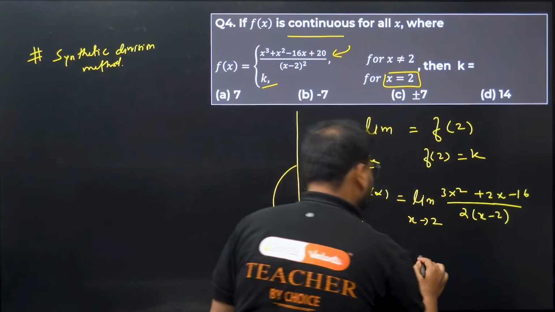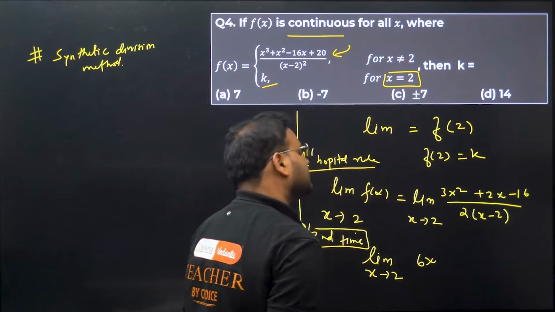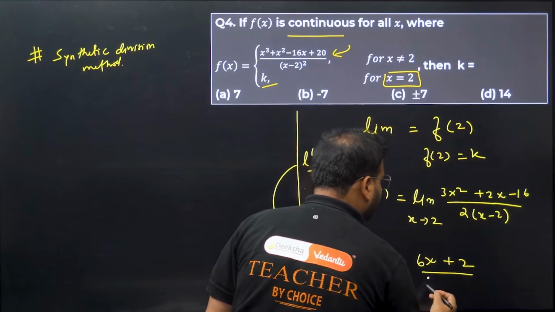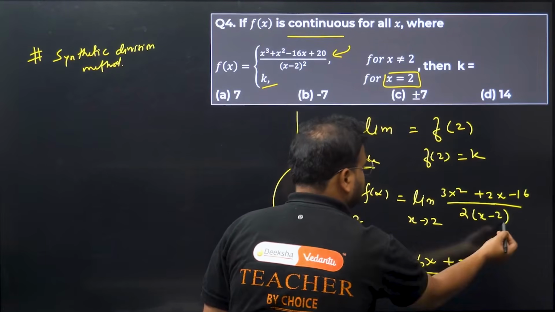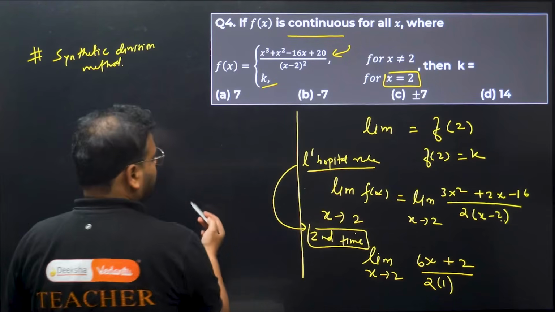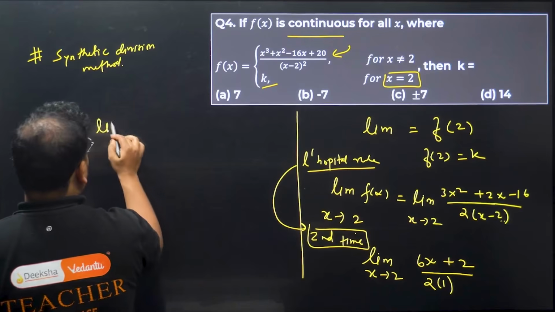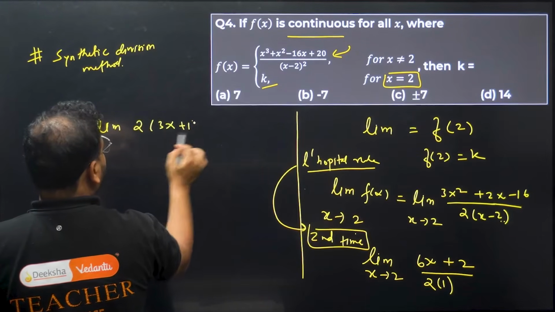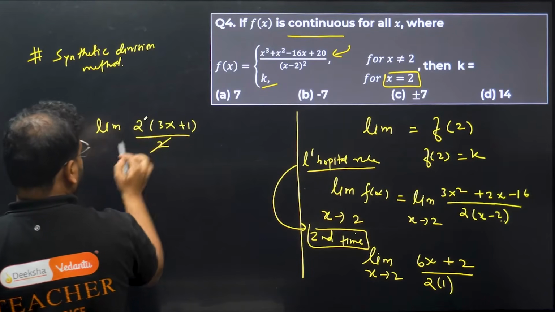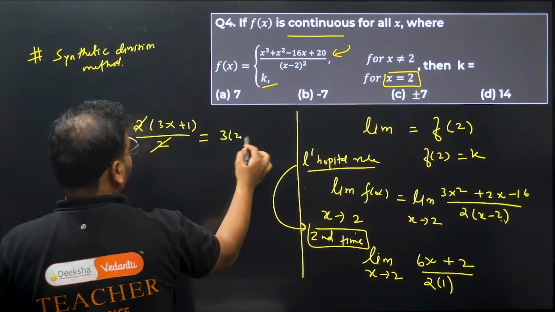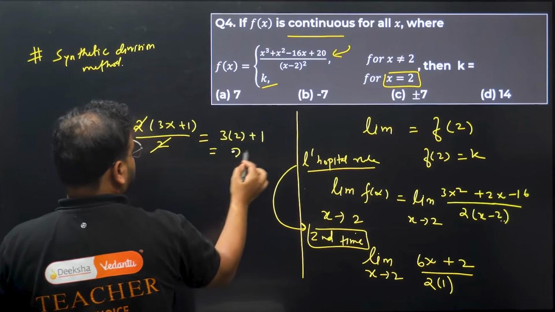We get here 6x plus 2 divided by, we'll have what left? 2 times of 1, because this 2 will become 0. 2 times of 1. Continue from here. So I get limit 2 common, 3x plus 1 divided by 2. 2 and 2 is cancelled. X tends to 2. What is the answer? 3 into 2 plus 1, which is 7. And this should be equal to what?